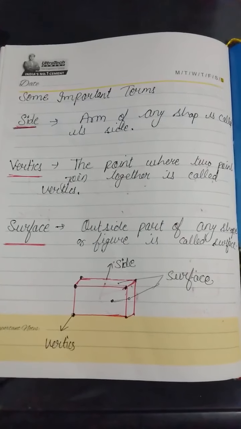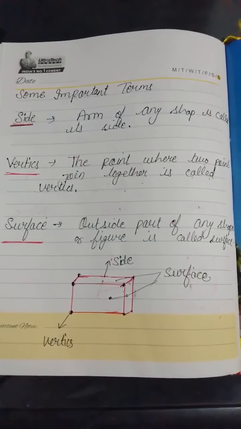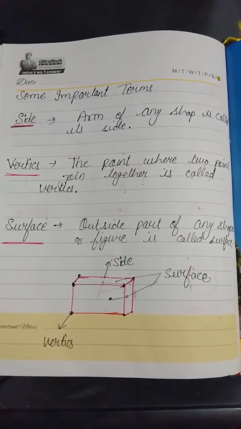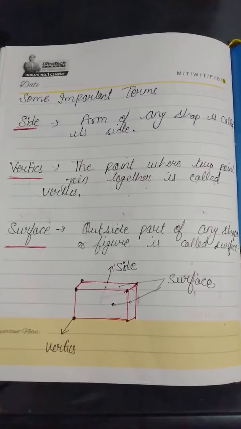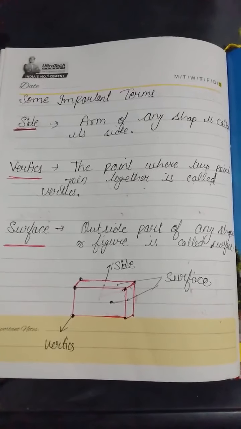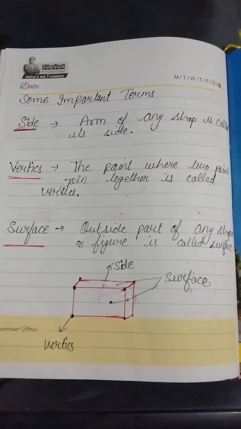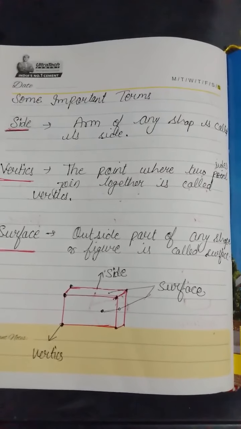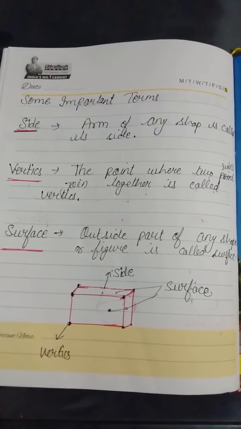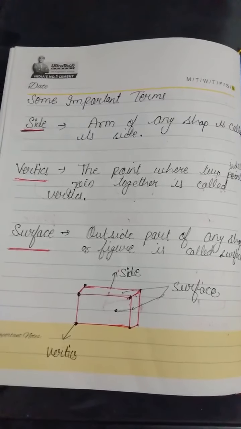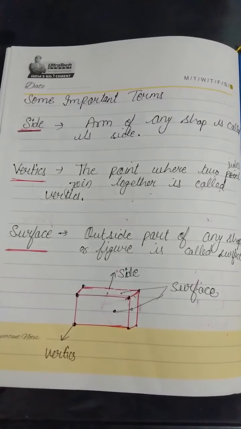Next is vertex. The point where two sides join together is called a vertex. In any shape, at any point where two sides of the shape join together, that is called a vertex.